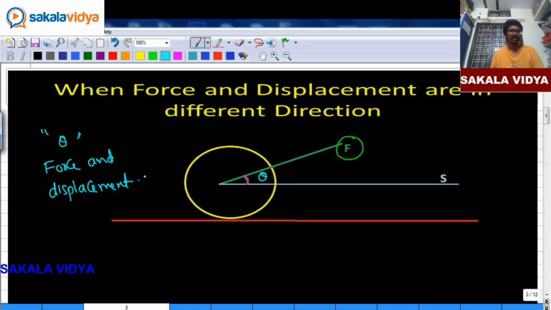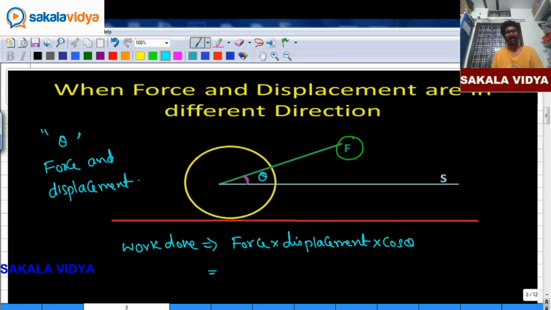If you resolve the horizontal and vertical components, the formula for work done is force into displacement into cos theta.